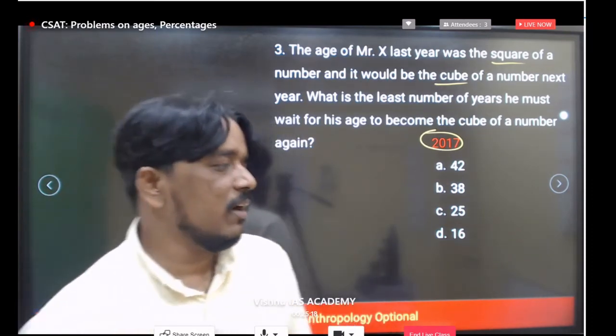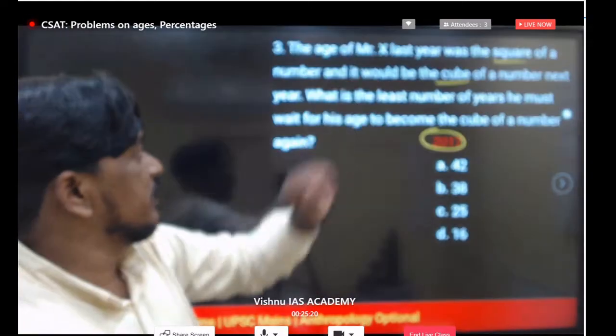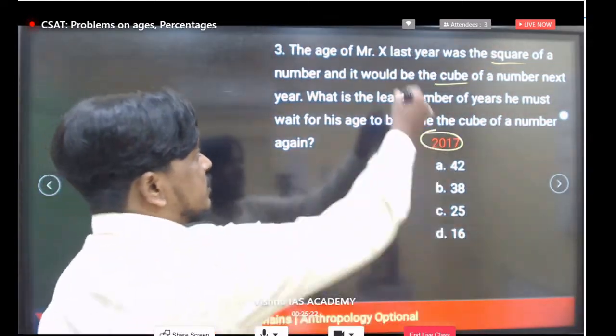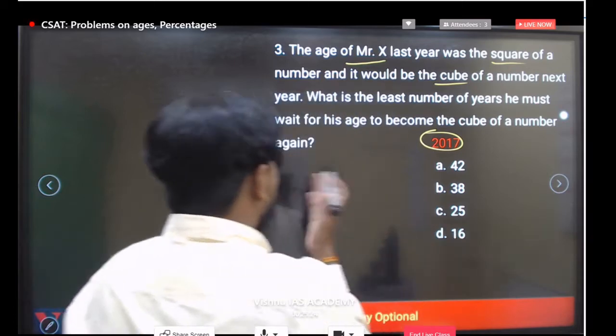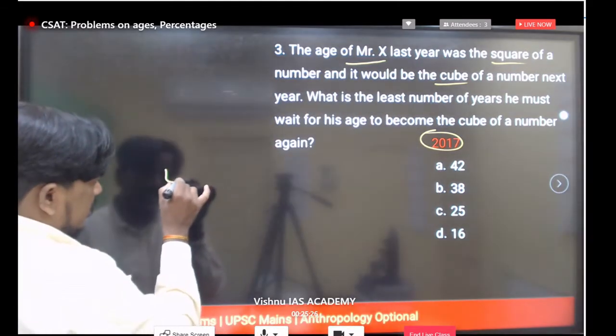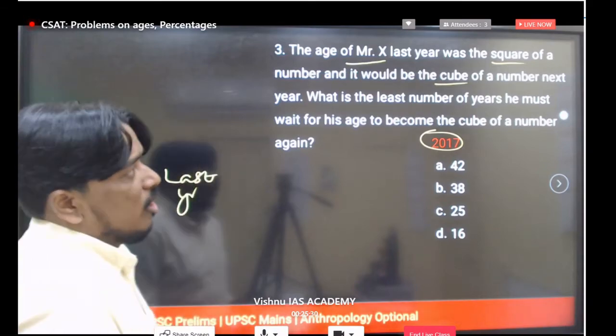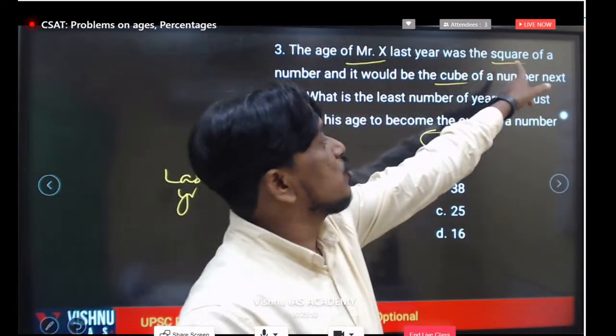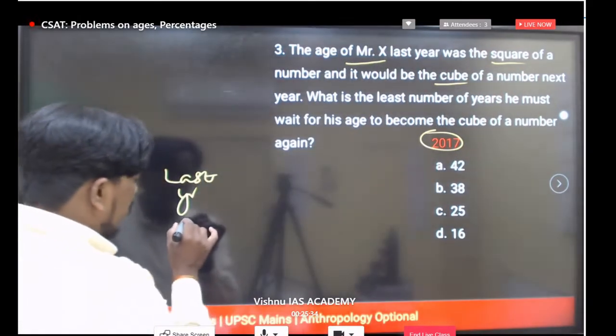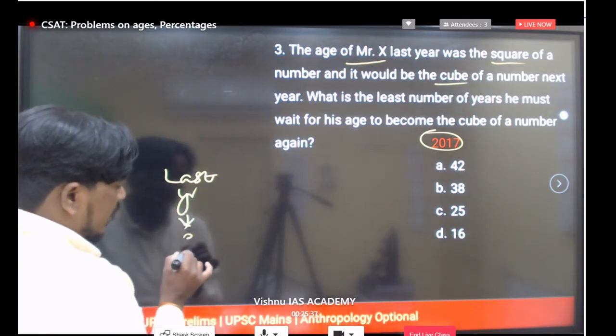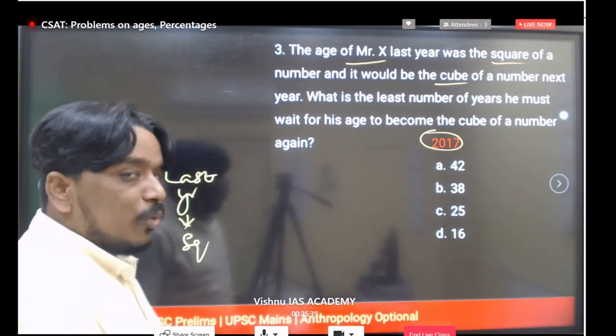Now, what data do we have? We will read it point by point. The age of Mr. X last year was the square of a number. What is that square?